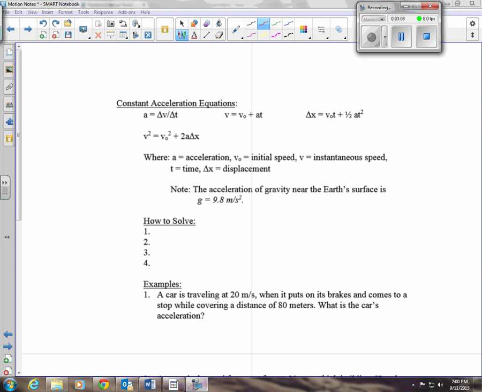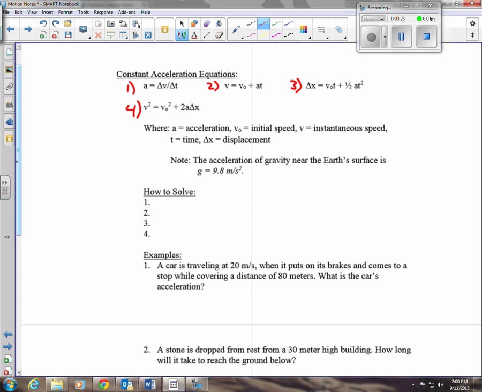Okay, now, when something's accelerating, we're going to use one of these four equations. Okay, I'm going to look at this one, 2, 3, 4. All right, just so I can refer back to them. They really don't have to go in that particular order. Now, my variables in here, a stands for the amount of acceleration. v0 is the initial or starting speed. v is the instantaneous speed, the speed at any moment. t is time, and delta x is displacement.